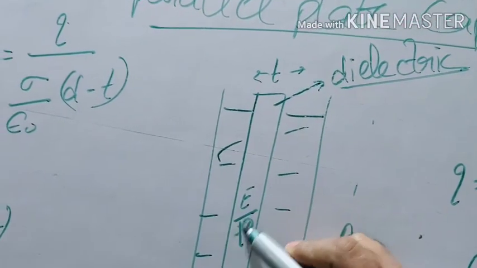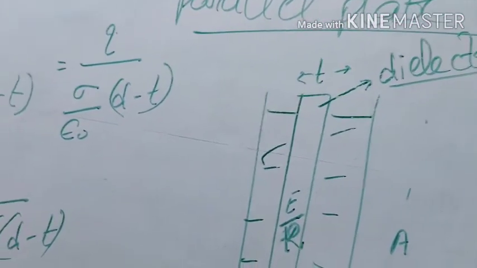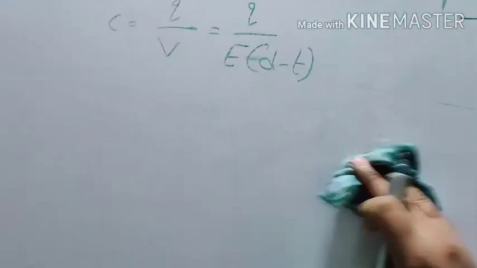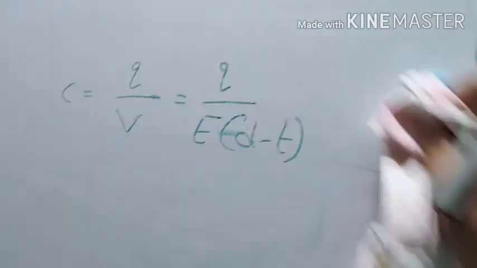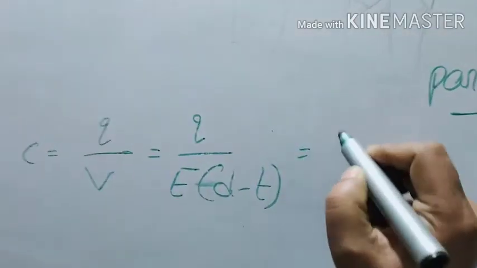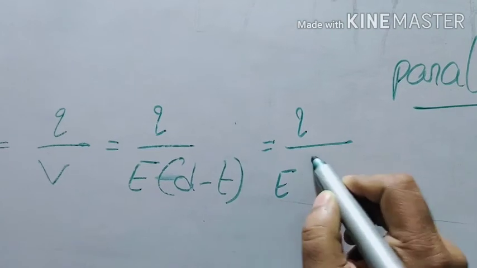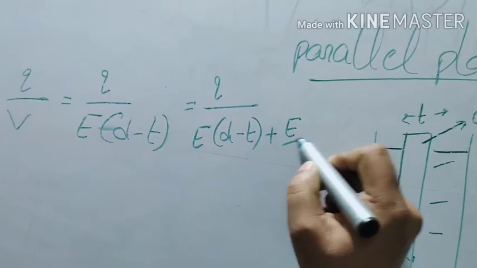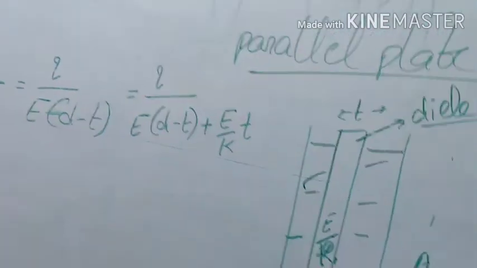In fact, it is divided by the dielectric constant. So this is Q upon E into (d minus t) plus E by K into t.